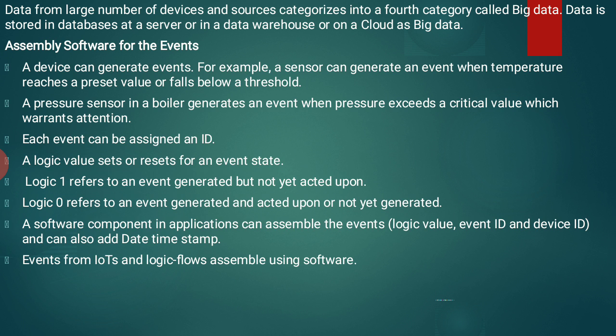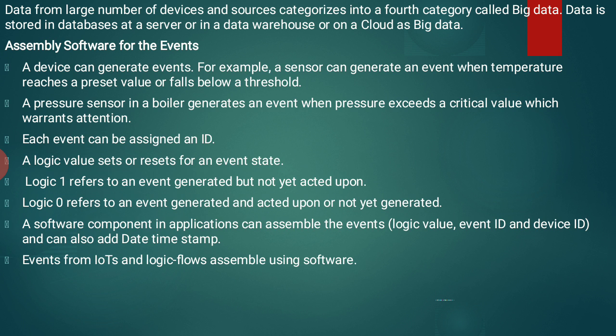A software component in an application can assemble the events, that is, the logic value, event ID and device ID, and can also add a date timestamp.